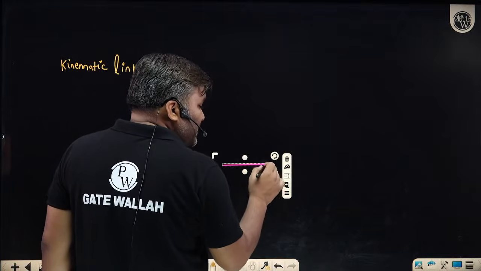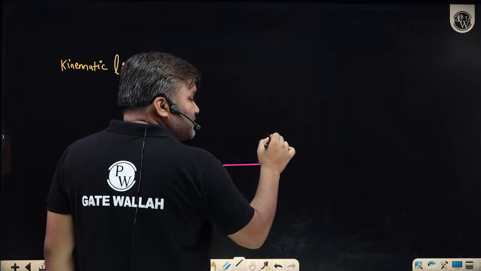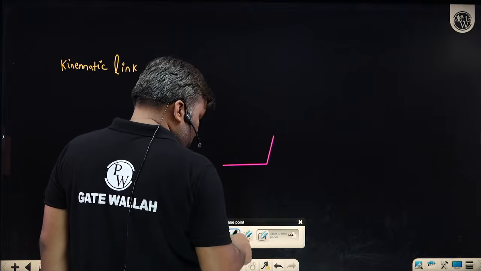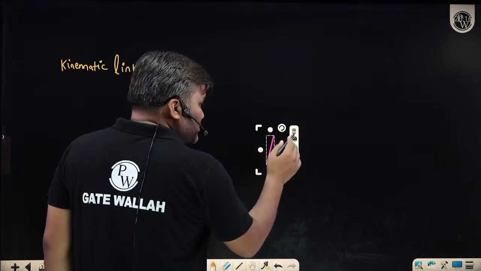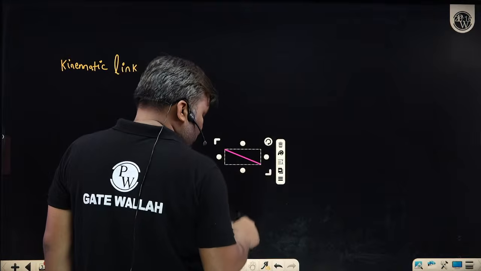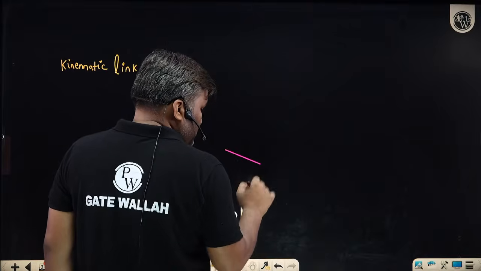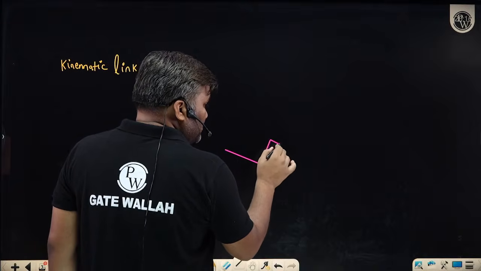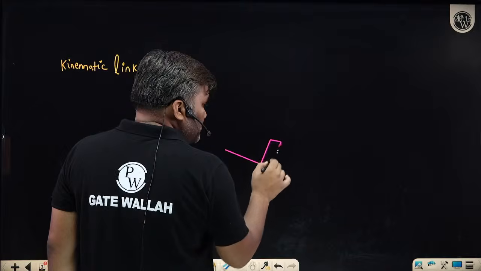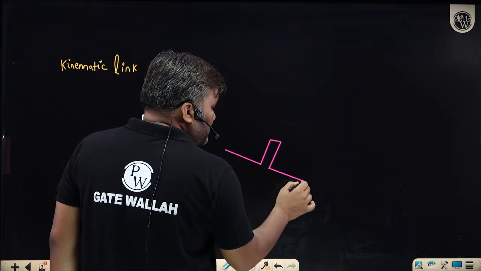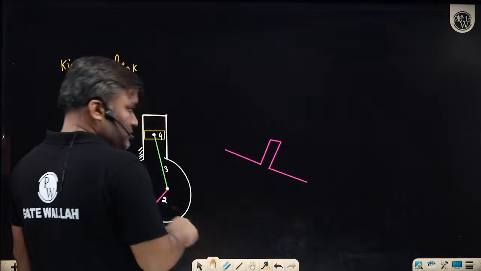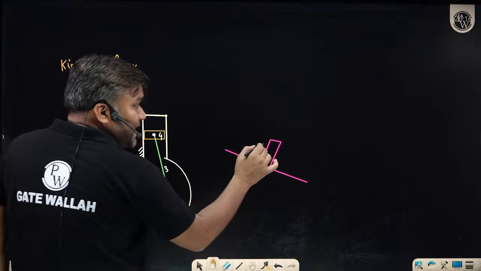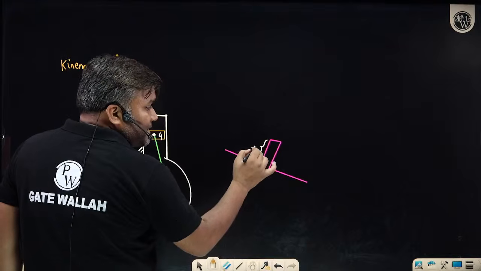We are having a crankshaft. Crankshaft is having this. Let me draw it in 3D. How does it look? We are having this crank. This is the crank, something like this, which I am saying has radius R. That is actually this radius R.